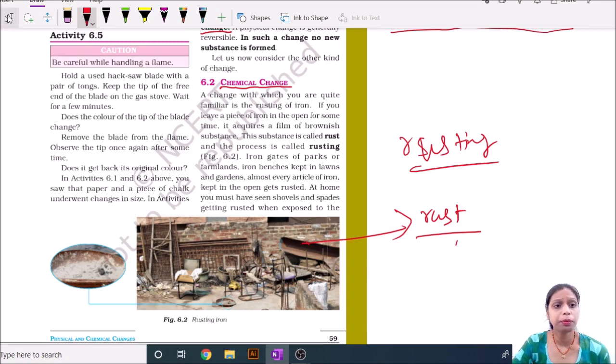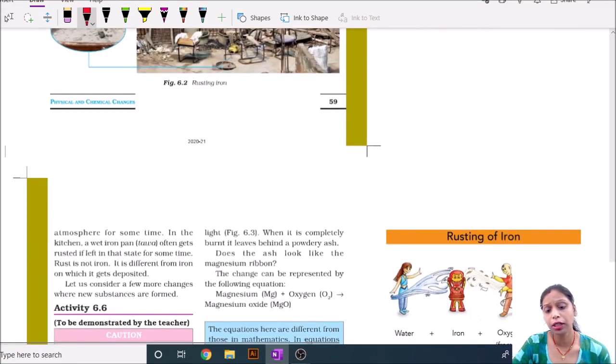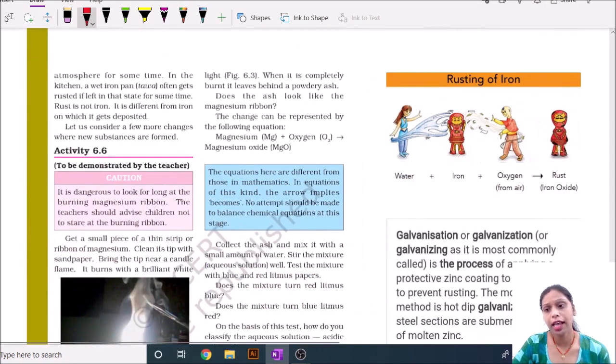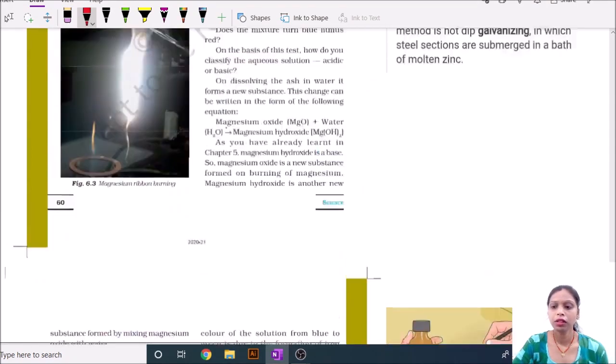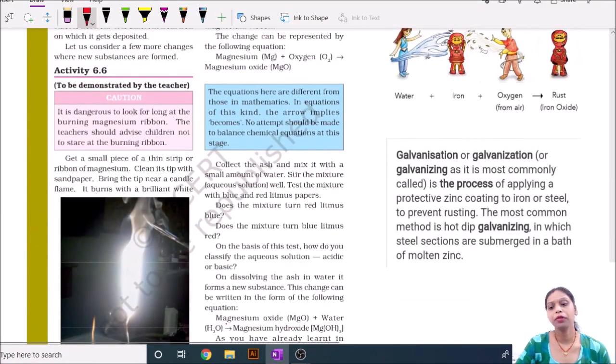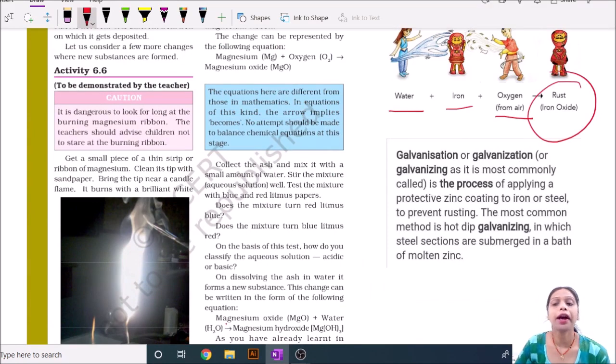Then this is the example of rusting you can see in your everyday life. You see here, when water makes contact with iron in the presence of oxygen, it is converted into iron oxide, a brown film-like deposit that appears on our iron.